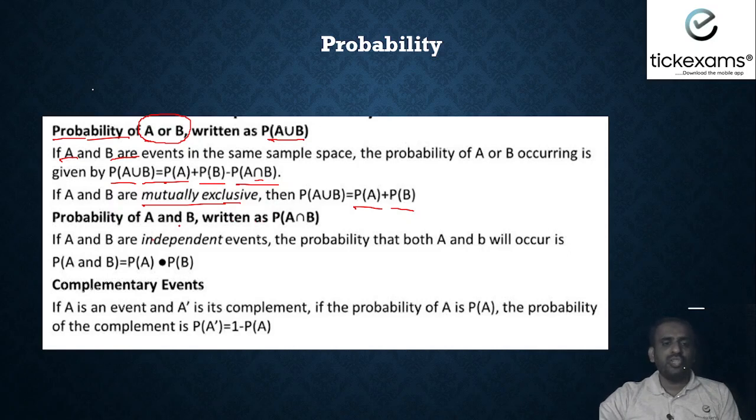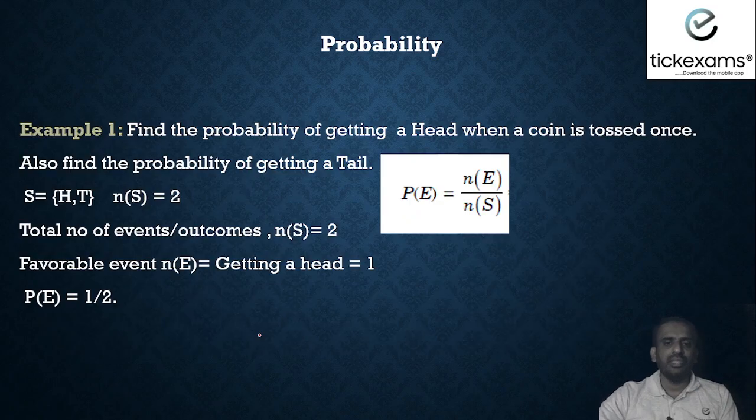Now, if the question is about probability of A and B, we will simply use P of A into P of B. For complementary events, we have already learned that P of A plus P of A bar is equal to 1. Let us go through one example now. Let us go through the first example.